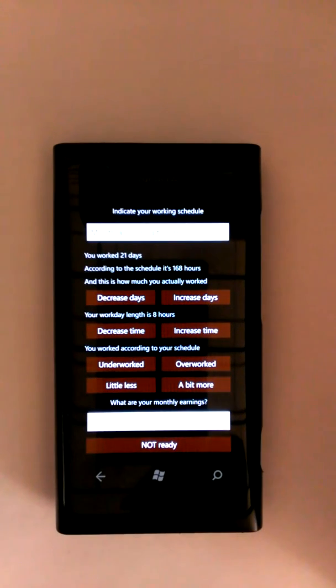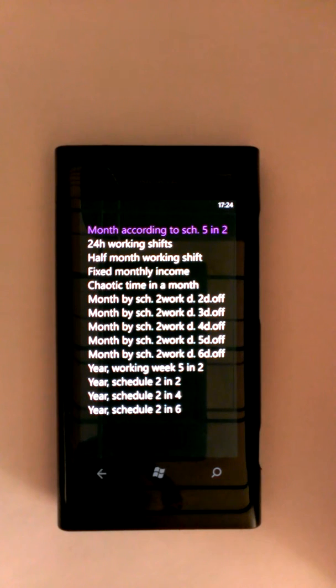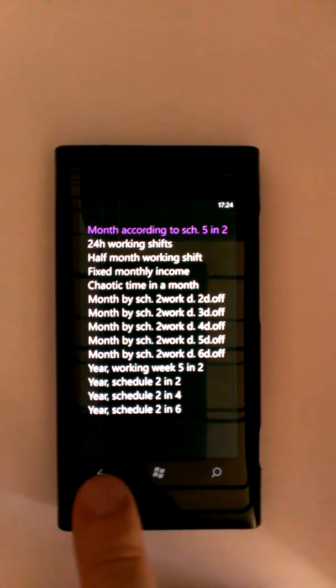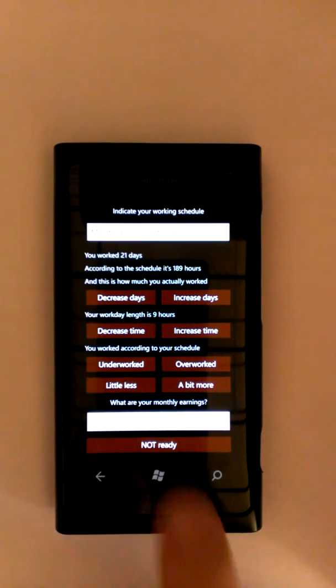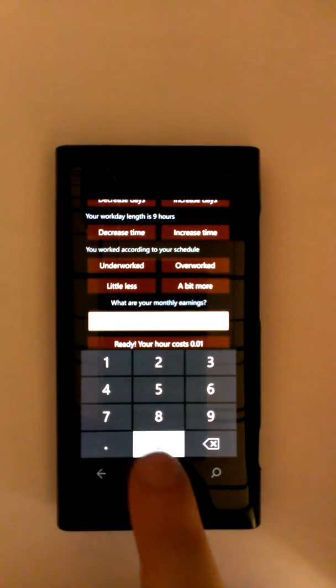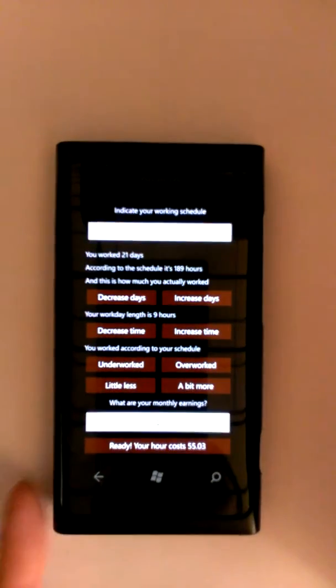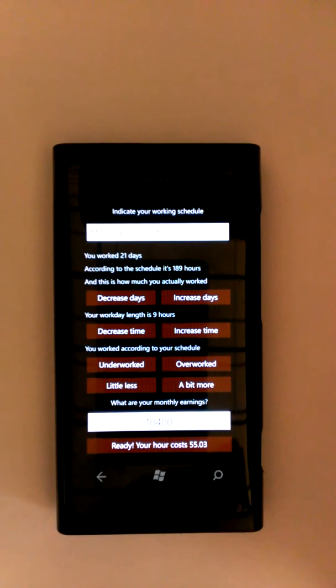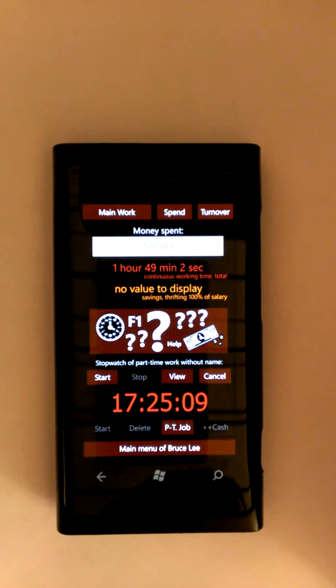And here I have to set my schedule and my salary. Tap at the top. Change to any schedule you wish. Well, I live the standard business week, 5 days work, 2 days rest, right? I'll set that my work day length is 9 hours and my salary is 10,400 yuan. Now I can see my hour cost. It's 55.03. I tap ready.